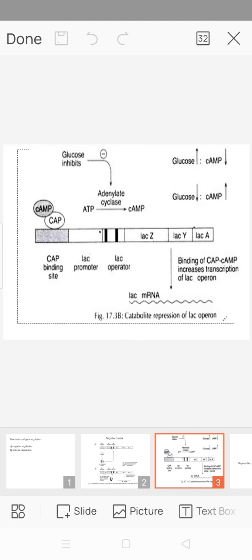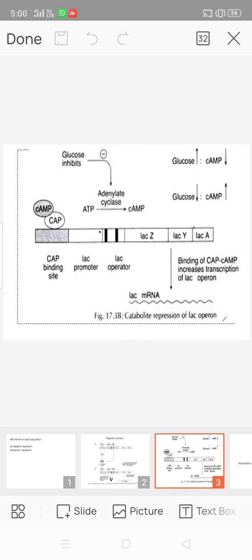CAP only binds in the presence of a derivative of ATP called cyclic adenosine monophosphate, whose levels are influenced by glucose. The enzyme adenylate cyclase catalyzes the formation of cAMP and is inhibited by glucose.